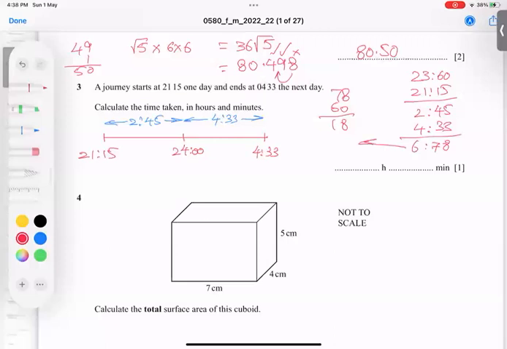This time finally becomes 18, and 1 hour will come and add here, giving 7. So 7 hours and 18 minutes. Alhamdulillah Rabbil Alameen, I believe you understood well.